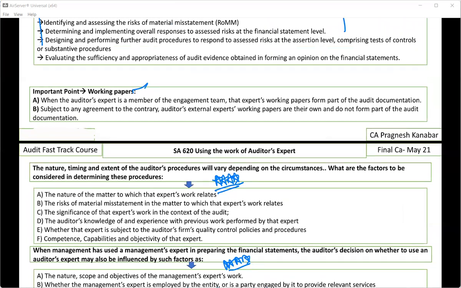But if the expert is not a part of your team, and if it's an external expert that you have appointed, then you have to ensure that in the agreement that you have signed with that expert, you have taken the consent of that expert. Only then can you access those working papers. So look at this: subject to any agreement to the contrary, the auditor's external expert's working papers are their own and do not form part of audit documentation. So if you want the auditor's external expert's working papers to form a part of your documentation, you need an agreement from them in writing.